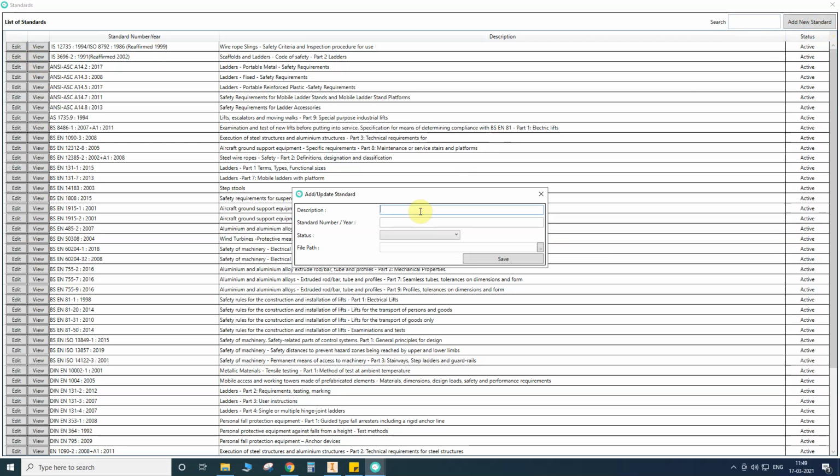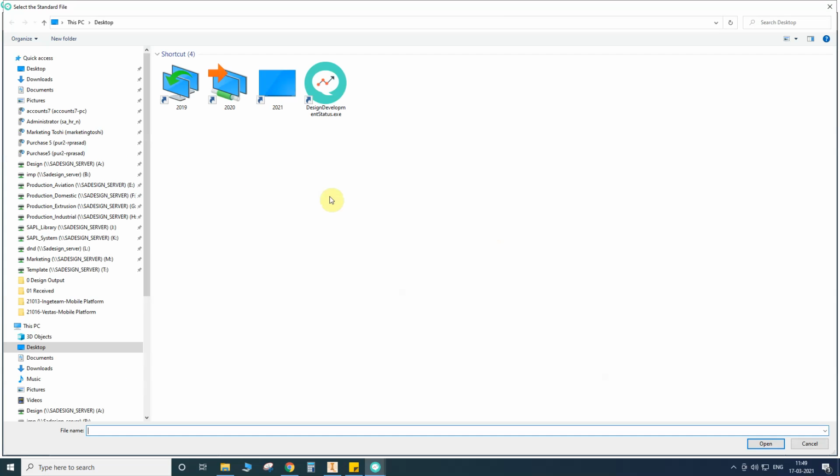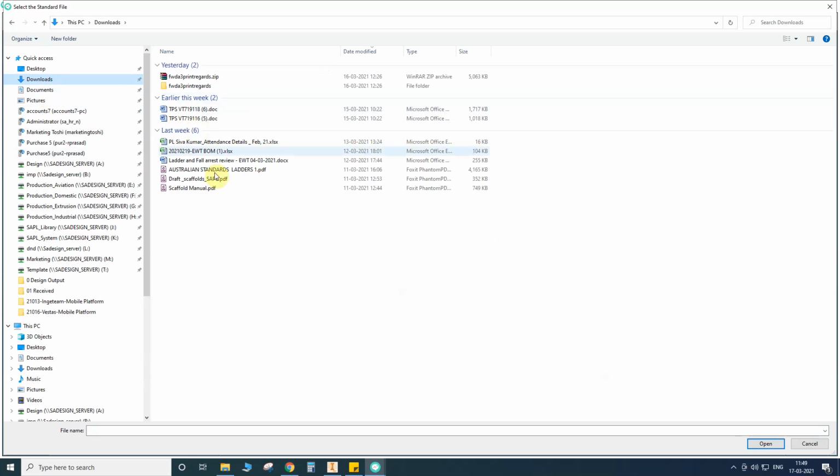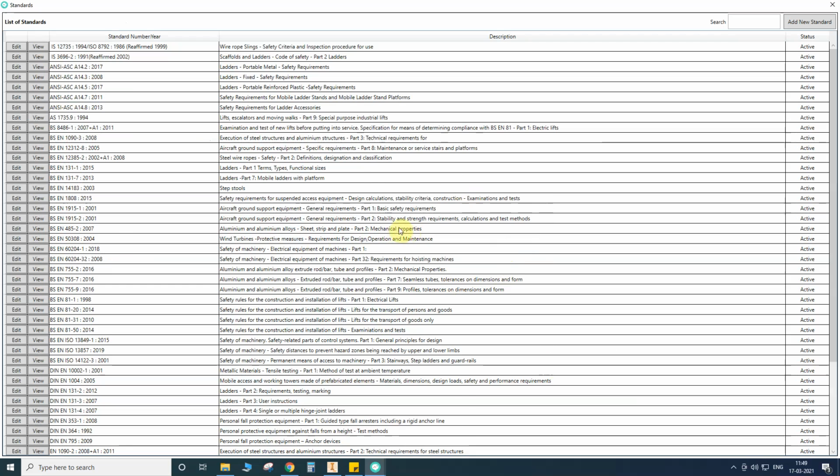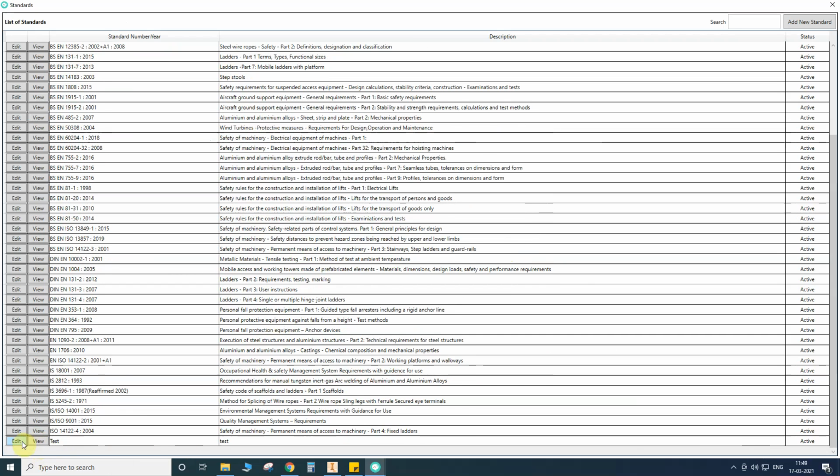To add a new standard, we need to type the description, the standard year and the status, and select the path. Then you can save. Just to test: standard number, test; status, active; file path, I can simply select my own files from my downloads, scaffold manuals. Okay, I saved it, so here it is added. View test is added.